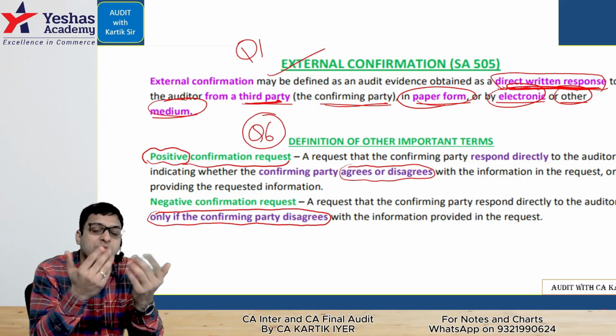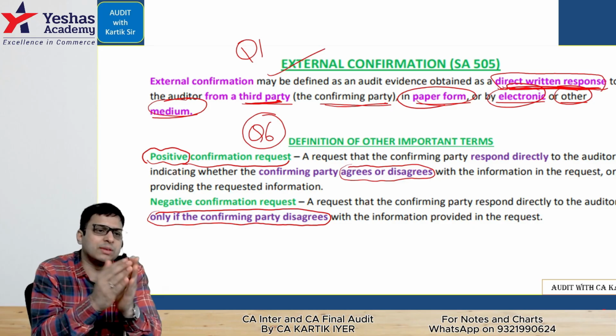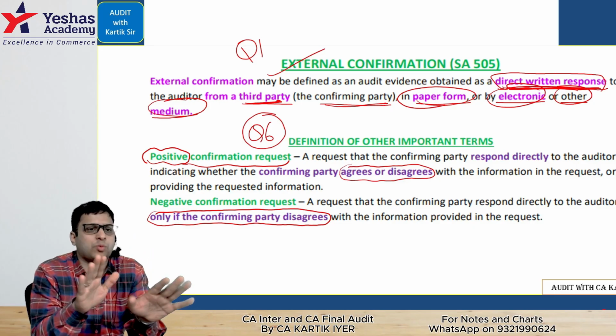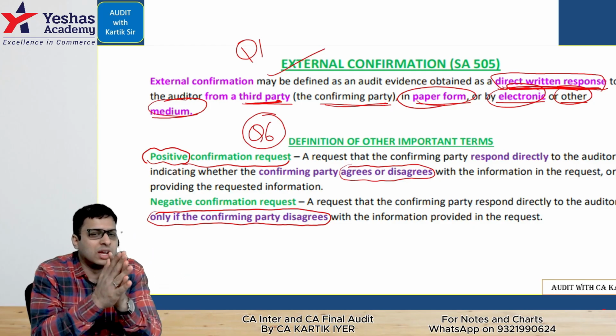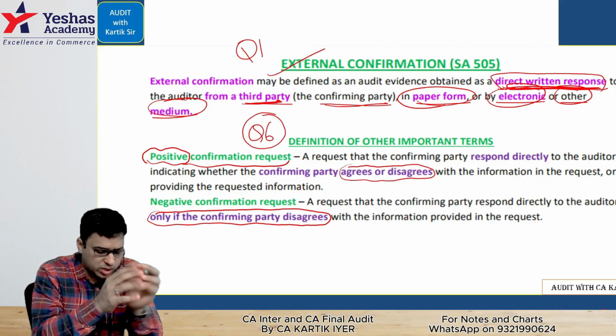We are telling them, and doing them a favor to save their time. We are telling them, if you agree with it, don't respond. If you disagree with it, only then respond. That is called a negative confirmation request.